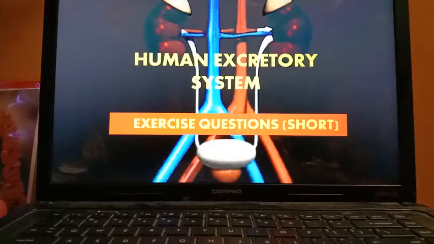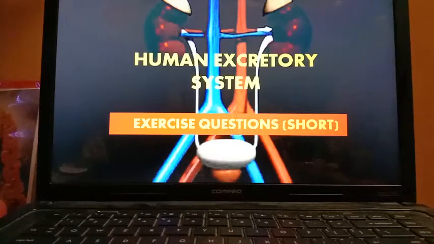Number 2, the functional and filtering units of kidneys are neurons. This statement is false. You have to correct the last term, that is the neurons. In place of neurons, it should be nephrons.